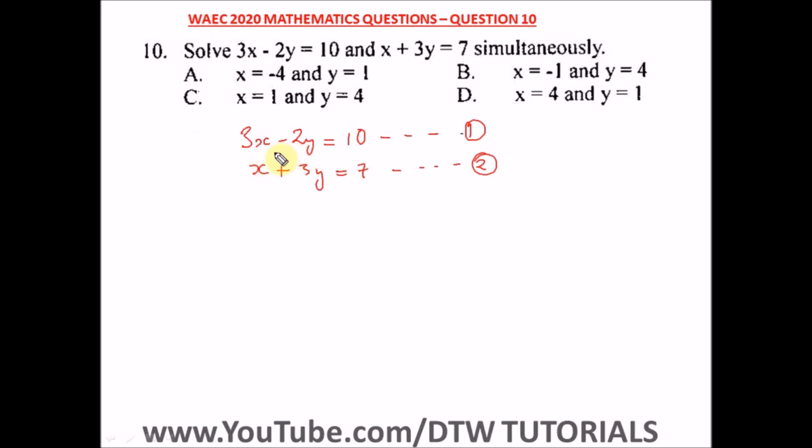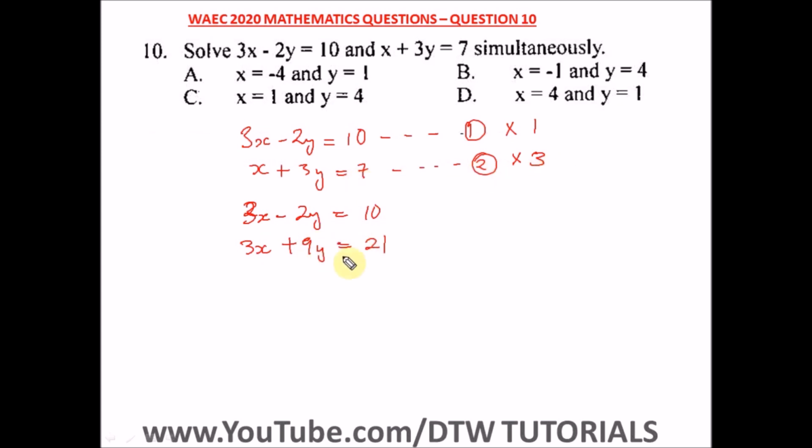So here we are going to use elimination method. From here I want to cancel out x. So to cancel out x, I'll multiply equation 1 by 1 and equation 2 by 3. So 1 times all this, we're going to have 3x minus 2y equal to 10, still the same, and 3 times all this, we're going to have 3x plus 9y equal to 21.